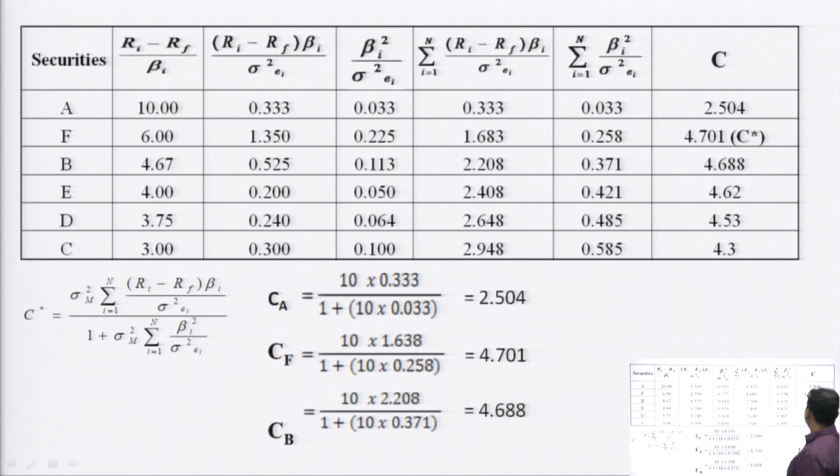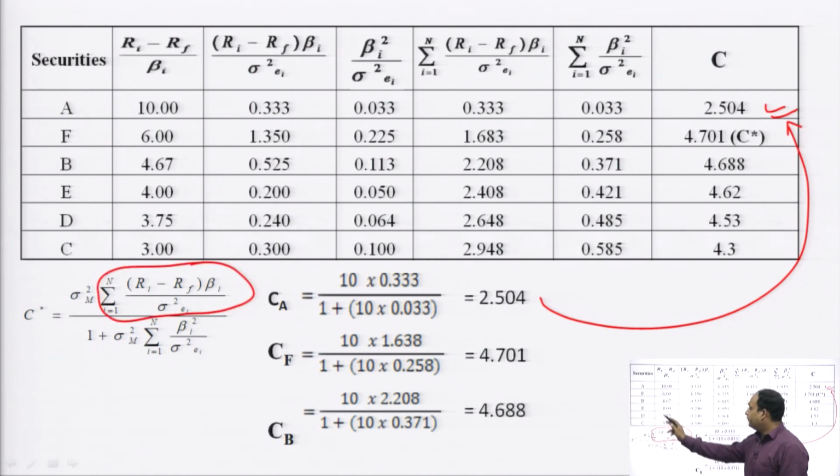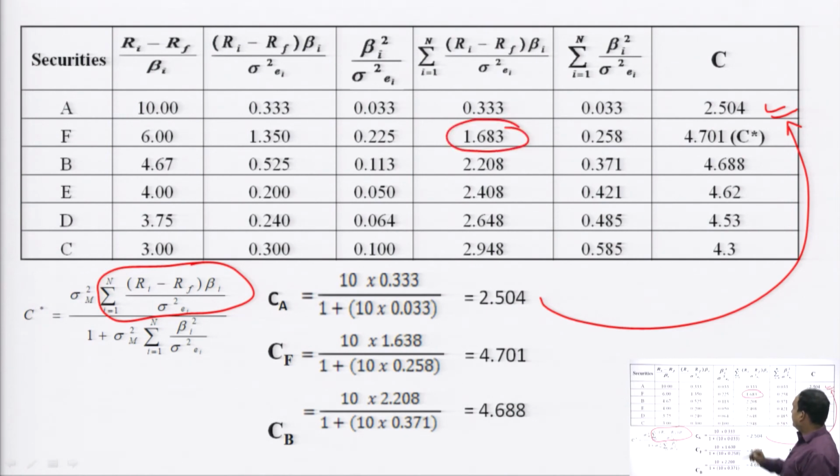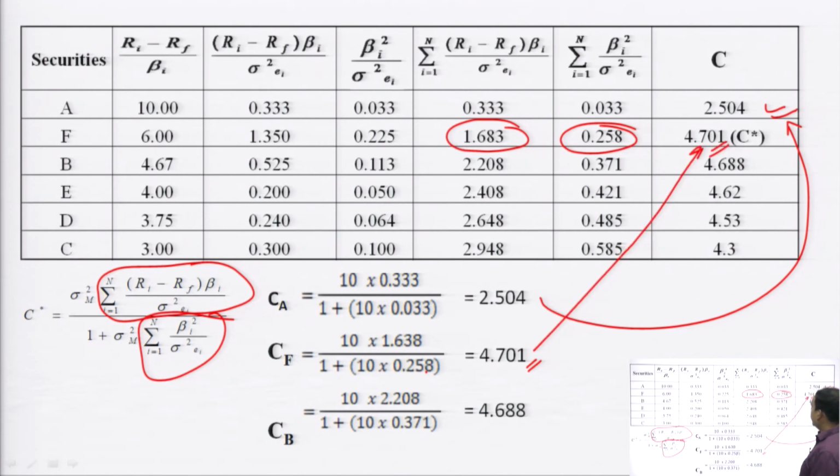So, for security A, the C factor is 2.504. Now, calculate for security F, same method. Market variance is again 10. The factor is this given 1.683 divided by 1 plus market variance 10 multiplied by 0.258. This is the summation of this 0.258. By calculating, the C for F is 4.701, we can calculate easily, right.